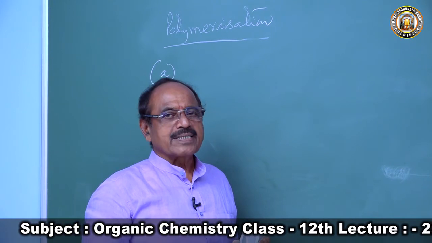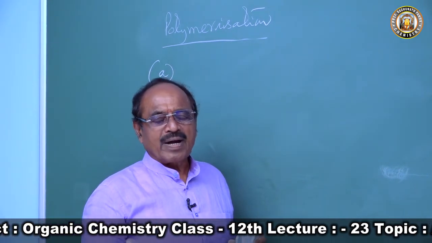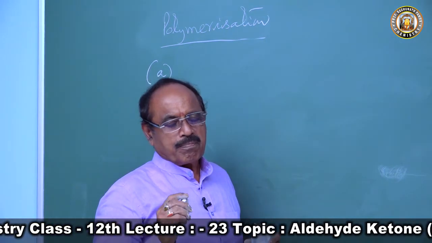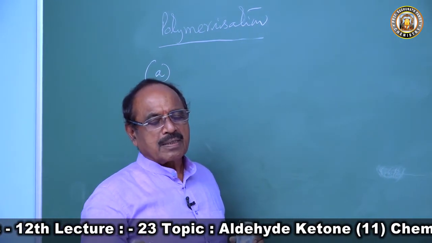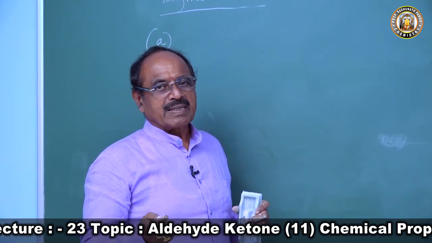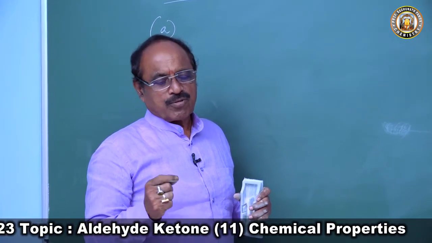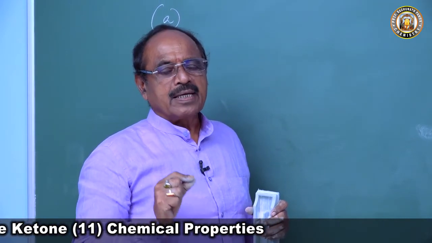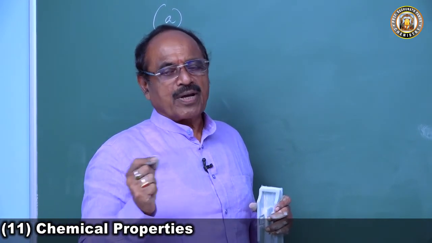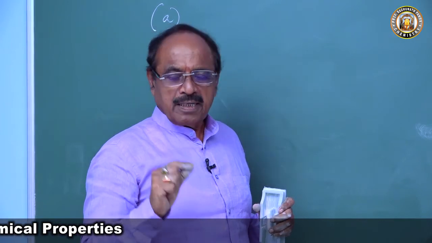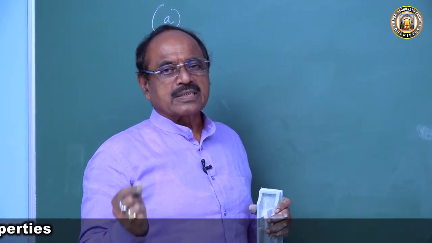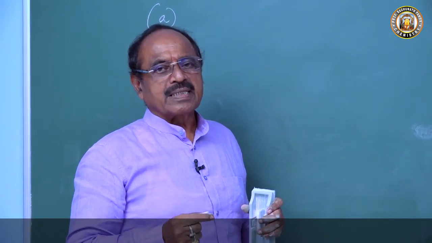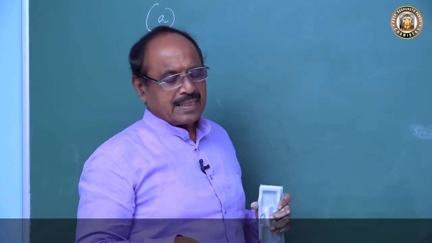It gets polymerized to form a white crystalline solid called metaformaldehyde, or trioxymethylene, a cyclic compound, trioxymethylene. Then 3 methylene groups and 3 oxygen atoms form a ring structure, and that is called trioxymethylene or trioxane, and that is also called